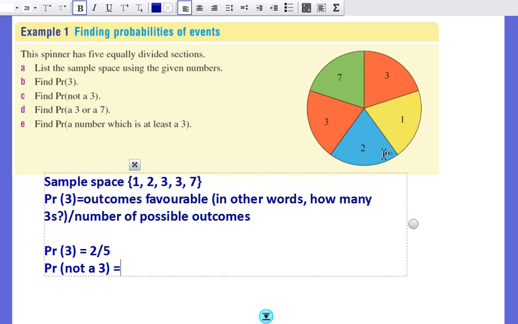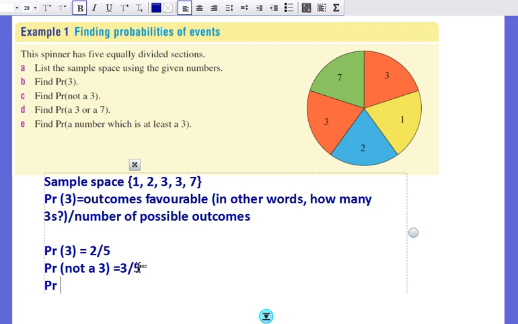So there are 3 possible ways that I can not get a 3. So my numerator will be 3, and the denominator is still the sample space of 5. And notice that if I add these two together, 2/5 plus 3/5, I get 5/5, which is 1, a probability of 1.